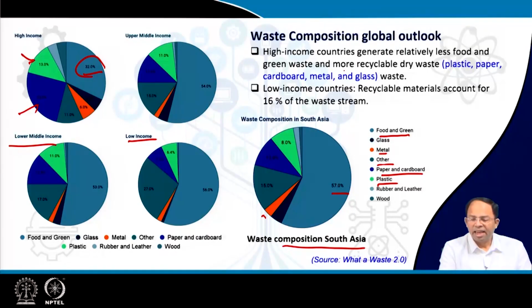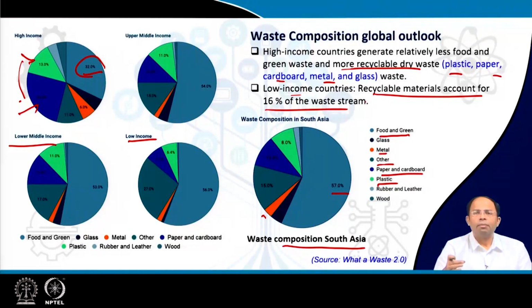Now, this recyclable dry waste means even though they are generating a lot of waste, they are also able to recycle those. So at the end of the day, their overall waste management process is more efficient. Plastic, paper, cardboard, metal, glass, whatever waste they are generating, they are able to recycle it much more, and in many cases they are able to recycle it to the extent of 90 to 100%. Whereas in low income countries, recyclable materials account for only 16% of the waste stream, and within that also the material generated may be even a little bit higher, but we can recycle 16% or even lower.